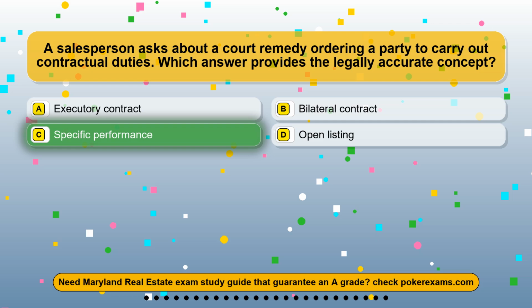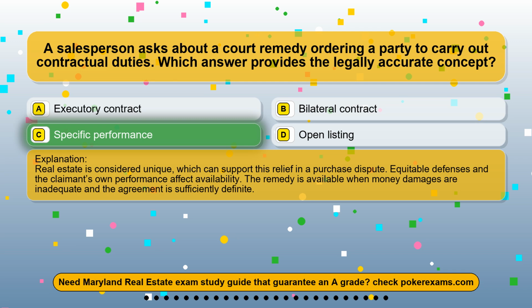The correct answer is option C. Specific performance. Real estate is considered unique, which can support this relief in a purchase dispute. Equitable defenses and the claimant's own performance affect availability. The remedy is available when money damages are inadequate and the agreement is sufficiently definite.